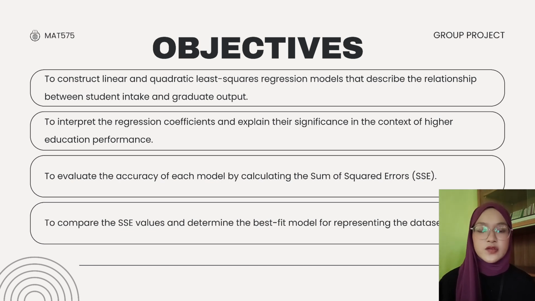Third, to evaluate the accuracy of each model by calculating the sum of square errors or SSE. Finally, to compare the SSE values and determine the best fit model for representing the dataset.